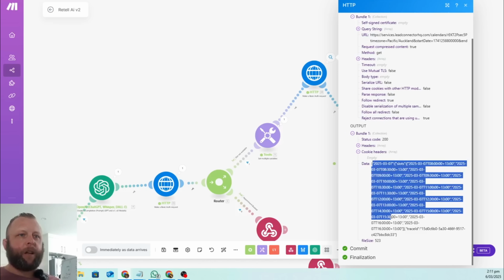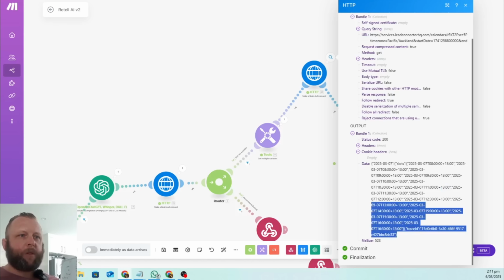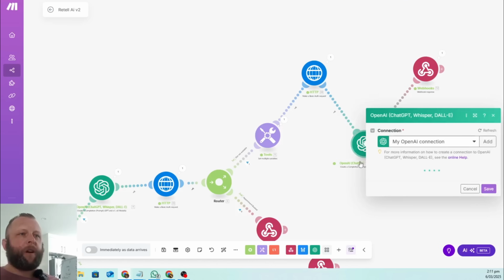So we're finding a bunch of available times. There's 1 o'clock, 1:11, plus 13. So it comes up with all these free times in your high level calendar. And then we're just going to paraphrase it back in here.